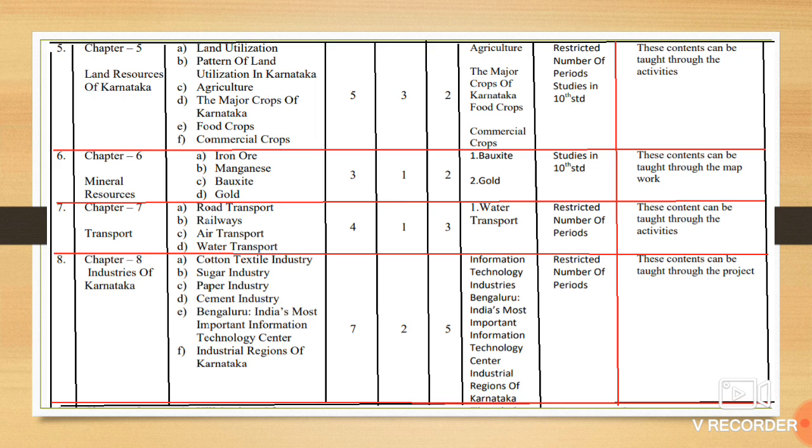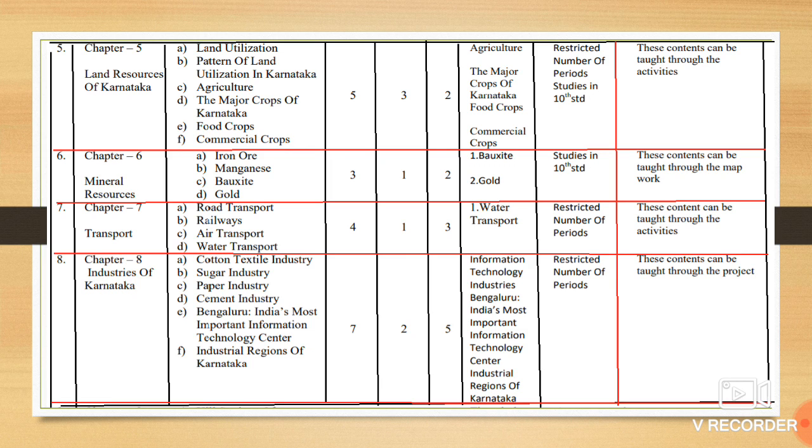Moving to the fifth chapter, land resources of Karnataka, agriculture, the major crops of Karnataka, that is food crops and commercial crops. These two concepts have been taken out, meaning reduced. Chapter number 6, the mineral resources. The concepts of bauxite and gold, these two have been reduced because we are going to learn in detail in class 10th. Chapter number 7, transport. Here water transport is reduced, meaning it is taken out or dropped.